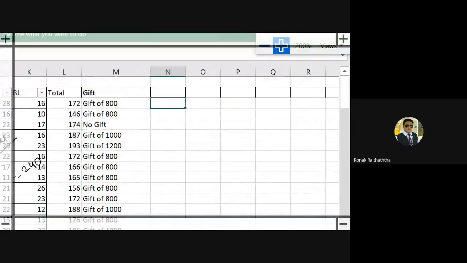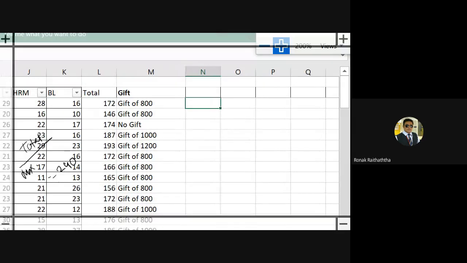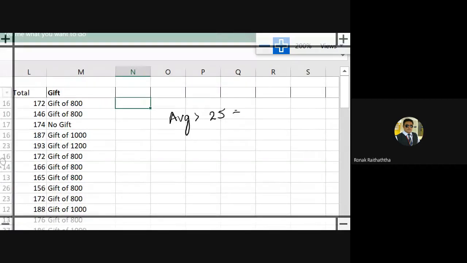Again, one more task. Everyone should note this down. Every one of you would be doing it, and I'll be there as a helping hand. First task is your average shall be more than 25, and if that is satisfied, then you are very, now based on marks you cannot say very intelligent or something.